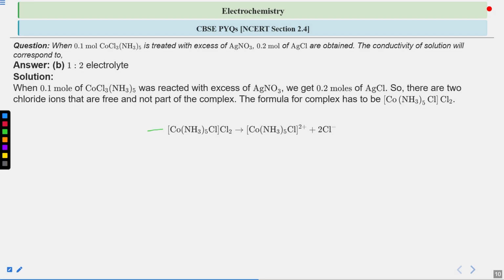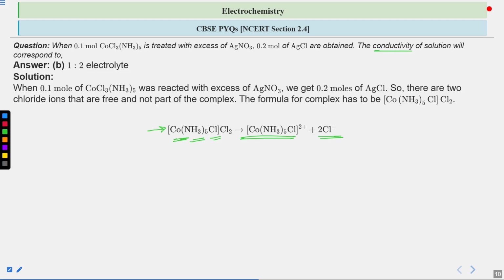So this is the reaction, which is [Co(NH3)5Cl]Cl2. Now this is giving us after dissociation 2 ions or 3 ions. First is this complex ion, which is [Co(NH3)5Cl] 2 positive, plus 2 ions of chlorine. So 2 chloride ions, 2 Cl negative. Okay, this is the dissociation for the product or the electrolyte, which has already been given in our question.